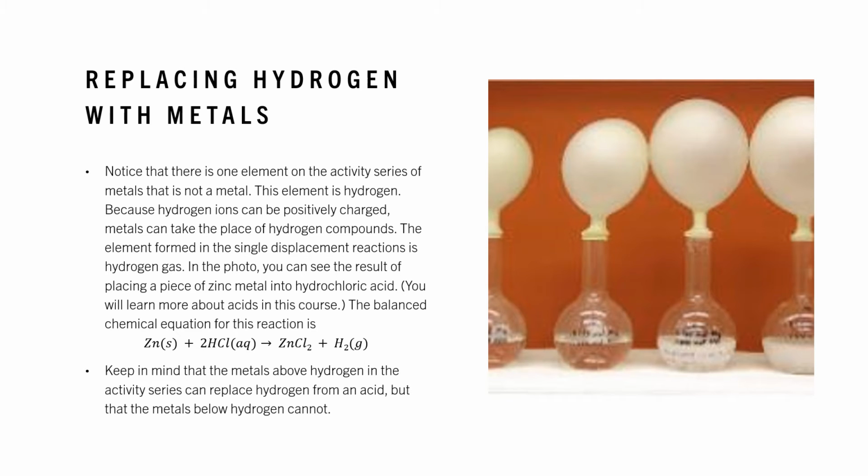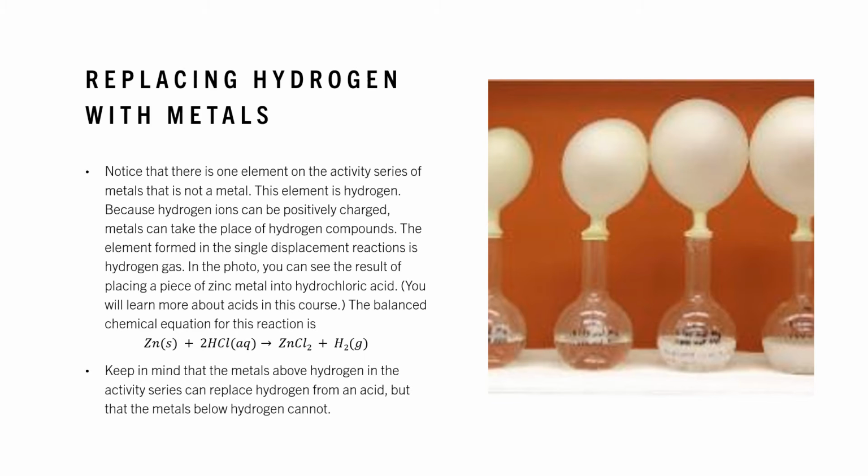The balanced chemical equation for this reaction is zinc, Zn, plus 2HCl produces ZnCl2 plus H2.